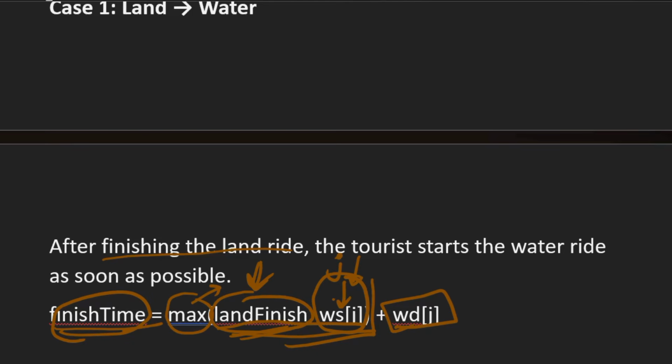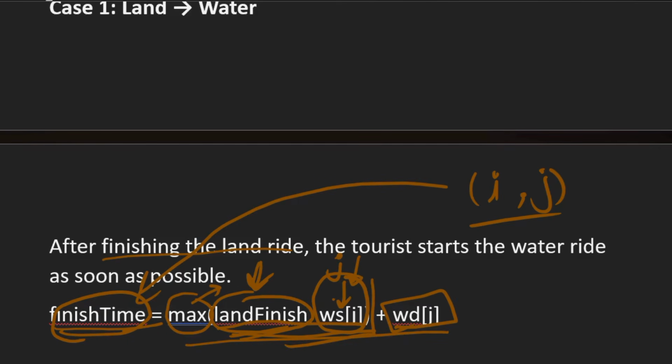So for every pair of land ride i and water ride j, we'll find the finish time using this formula, where land finish will be the land start of i plus land duration of i. This will give us the land finish, and then we take the maximum of land finish comma water start of j, plus the water duration of that jth ride.